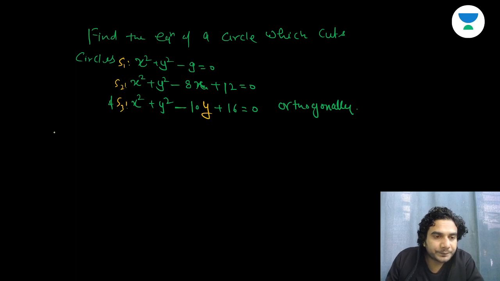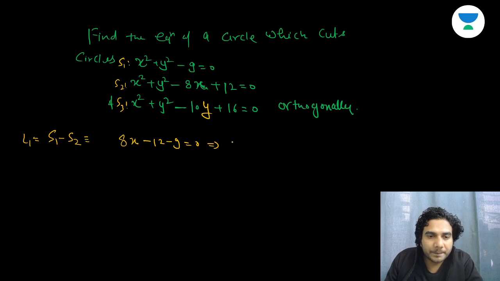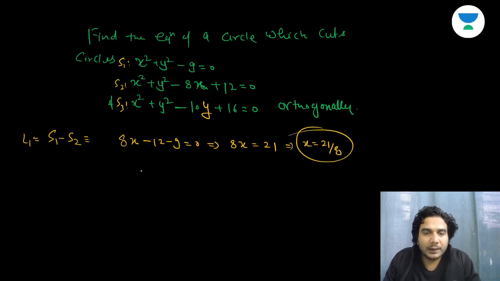So if I find S1 minus S2, first radical axis, okay, L1, say L1. So that is basically, if you subtract, it is going to be 8x, okay, minus 12 minus 9 is equal to 0. So you'll get 8x is equal to 21, right? So anyways, x is equal to 21 by 8. That is the x coordinate of center. In fact, because this line is a vertical line, center will lie on that, so obviously x coordinate will remain same.